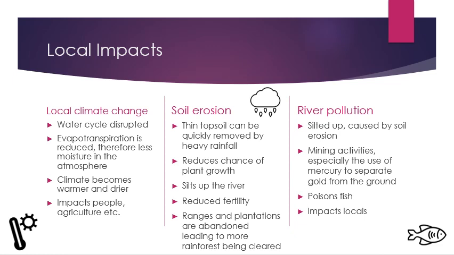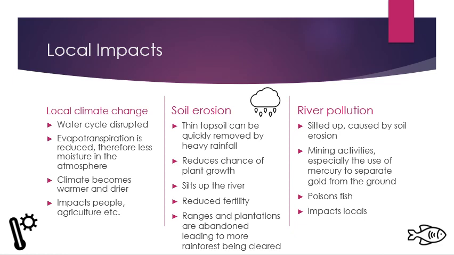Soil erosion is another impact. When trees are felled or cut down, the topsoil can be removed easily, as there are no roots to bind the soil particles together. Once the topsoil is removed, very little can be grown. As the topsoil is removed, it often causes the rivers to be silted up. Additionally, the topsoil loses fertility without the dense vegetation. Using the land for grazing and plantations doesn't help fertilize the land, often resulting in the land being abandoned, which leads to more deforestation as farmers and cattle ranchers look for more fertile land.